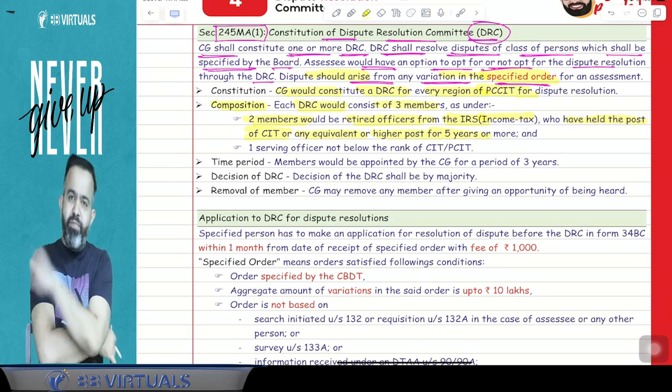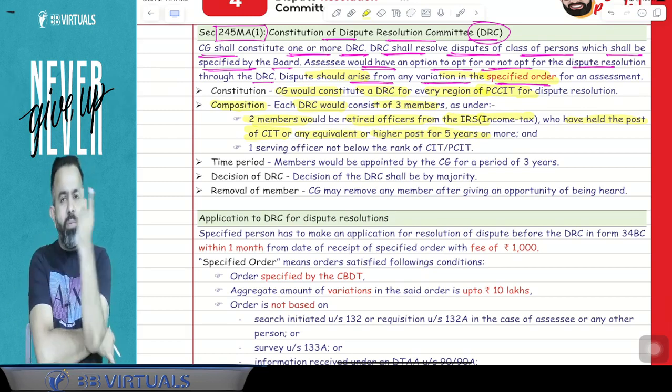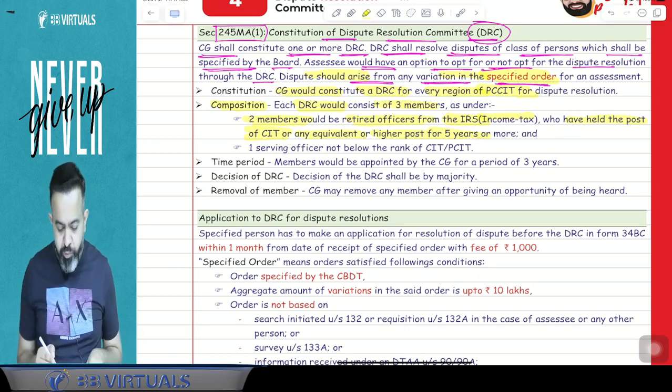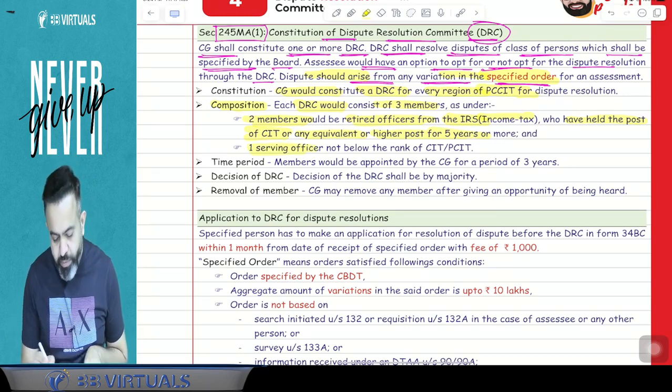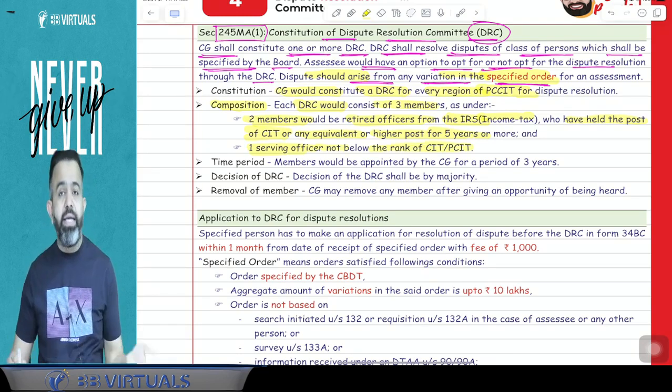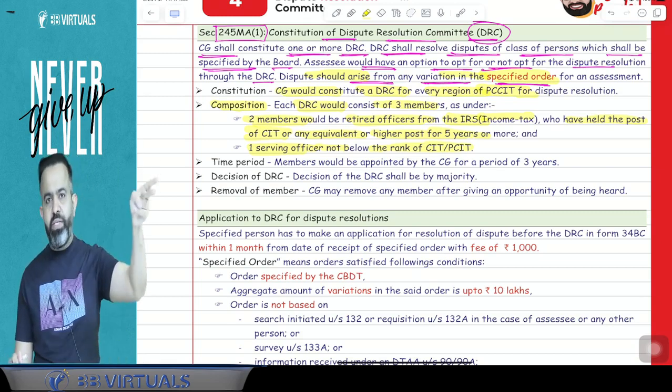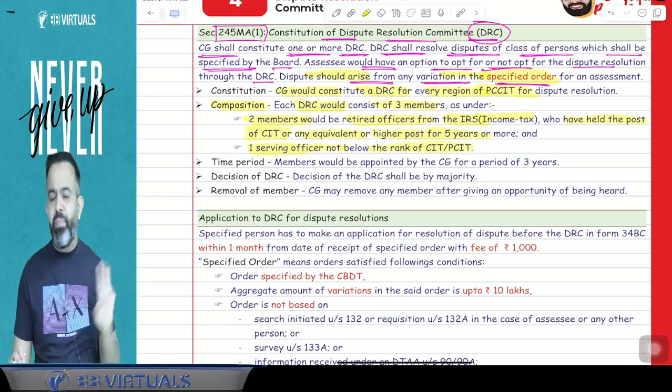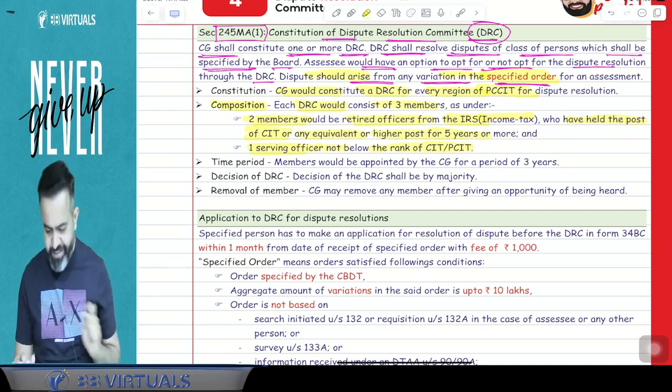And one will be a serving officer of the income tax department, not below the rank of CIT or PCIT. So 2 retired officers and 1 serving member, a total of 3 members, will be the judges in the DRC.